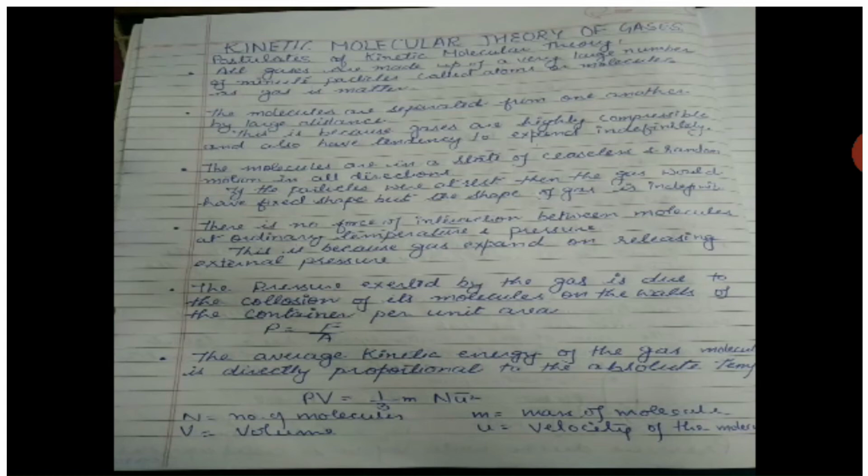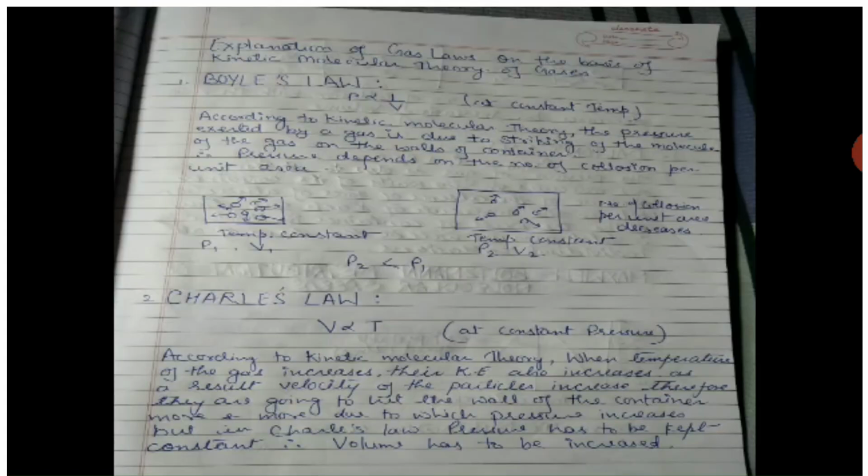Now, other gas laws can be explained by this kinetic molecular theory of gases, and here we have first Boyle's law. According to Boyle's law, pressure is inversely proportional to the volume at constant temperature. But according to the kinetic molecular theory, the pressure exerted by a gas is due to the striking of the molecules of the gas on the walls of the container. Therefore, the pressure depends upon the number of collisions per unit area.